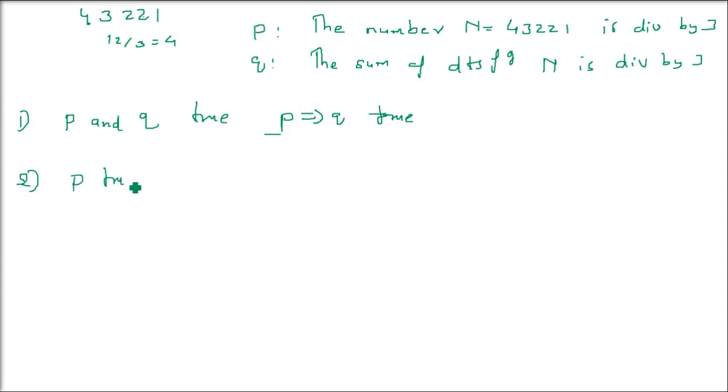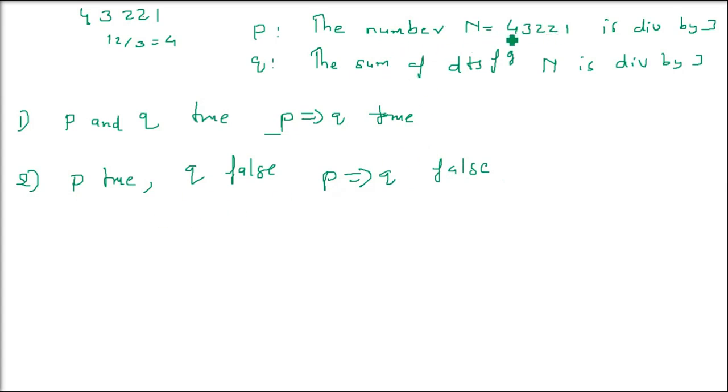When you sum it, it's going to be divisible by 3. 4, 3, 2, 2, 1 is also divisible by 3. Now the second condition is, if P is true and Q is false, what will be P implies Q? It will be false. Why?